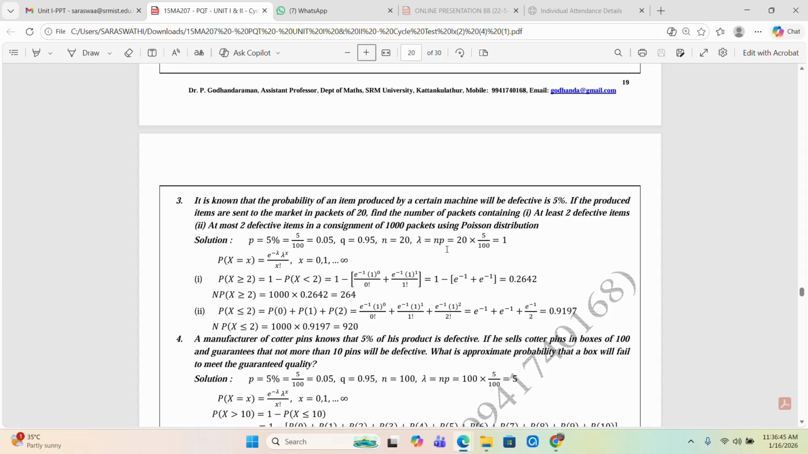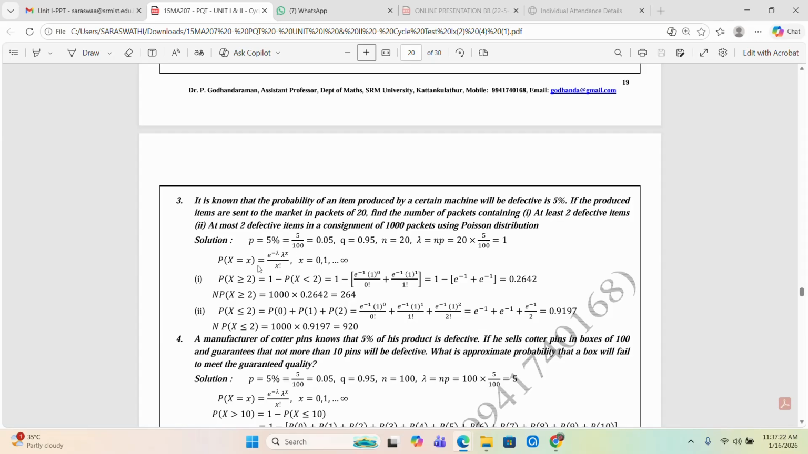Now we don't have the value of lambda. The mean of the Poisson distribution is equal to the mean of the binomial distribution. So lambda is equal to NP, which is 20 into 5 by 100, equal to 1. So we have the lambda value equal to 1. Why are we equating this? Because the mean of the binomial distribution, NP, is equal to the mean of the Poisson distribution, lambda. This formula we already have. So using the formula, lambda is equal to 1.